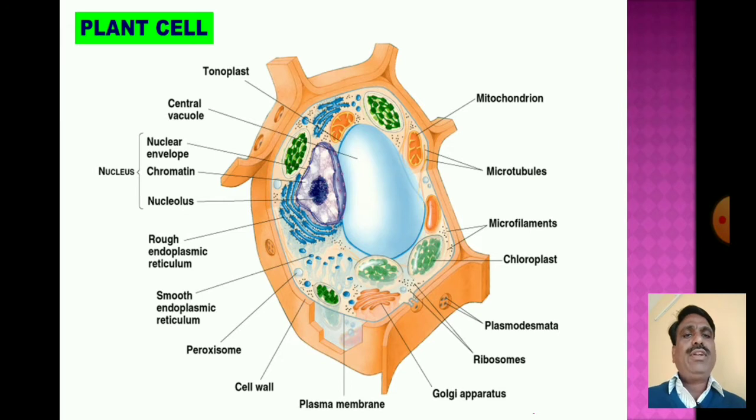The different parts, nucleus, nucleolus, nuclear envelope and chromatin, are present. So the plant cell has different cell organelles inside the cytoplasm.